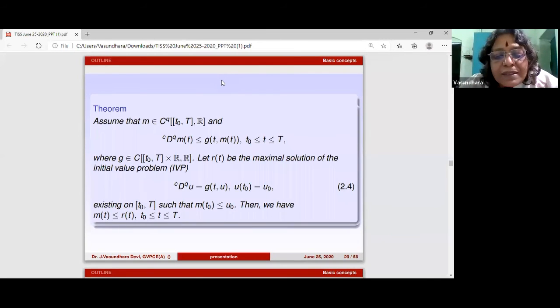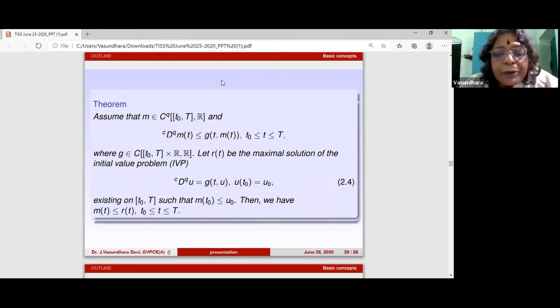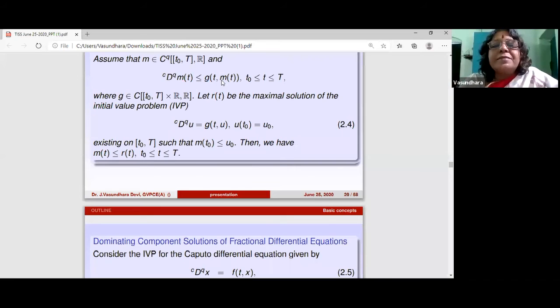So this is one type of comparison theorem. There are a lot. I just wanted to put in those results that give you different ideas.